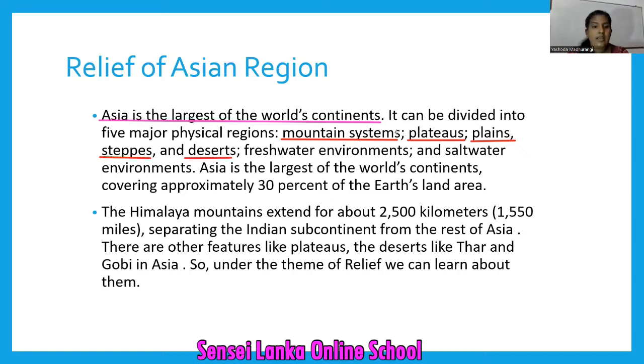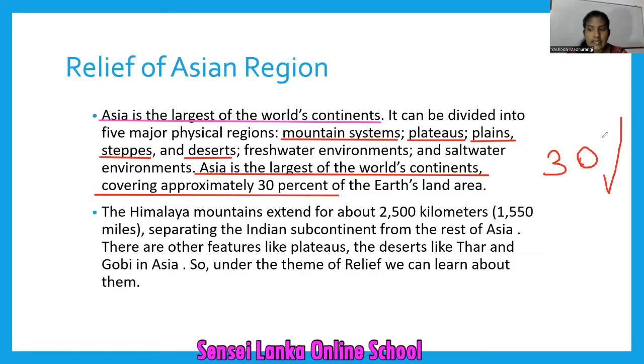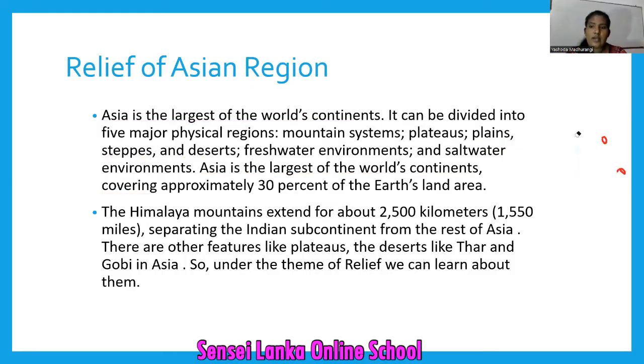So the Asia is the largest of the world's continent, covering approximately 30% of the Earth's land area. Asian continent has 30% of the whole land area of the Earth. So see how big is it? So that is a small introduction about the continent of Asia and about our lesson. Now all of you come to the second one.